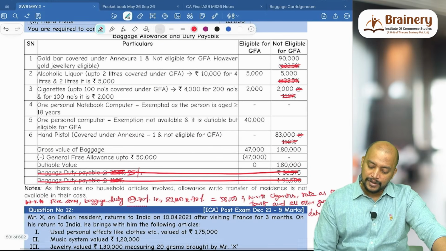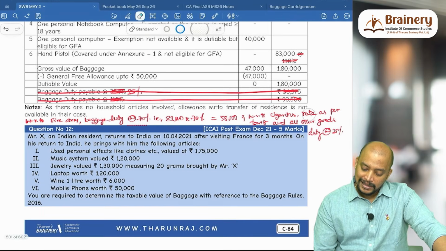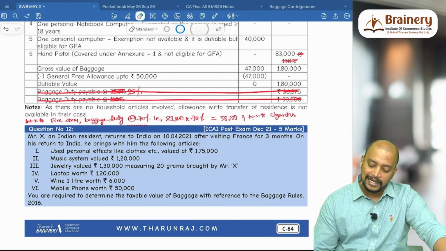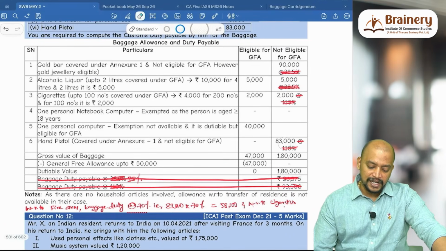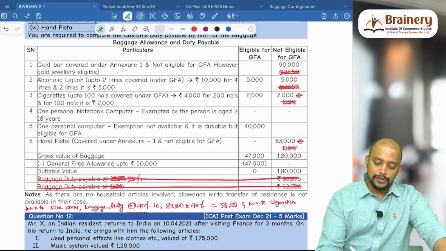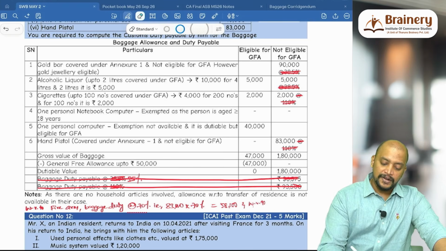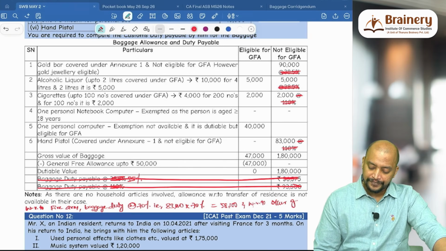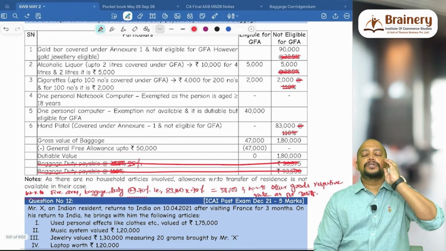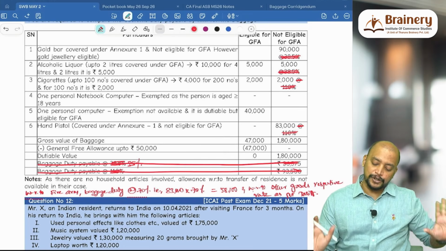Okay, so all other goods: cigarettes and tobacco, we have tobacco only, cigarettes and liquor. See, 83,000 we covered, but cigars, cigarettes, alcohol, liquor and gold bar, with respect to other goods, we can just put it like this: with respect to other goods, respective rate as per tariff. That's it. What is that rate? We don't have it, so you just write respective rate as per tariff. This is how you need to present.